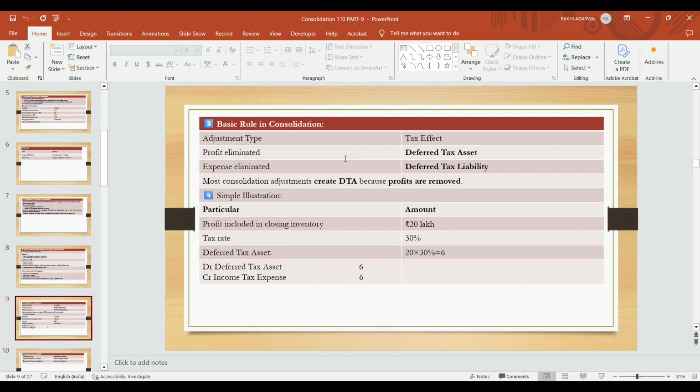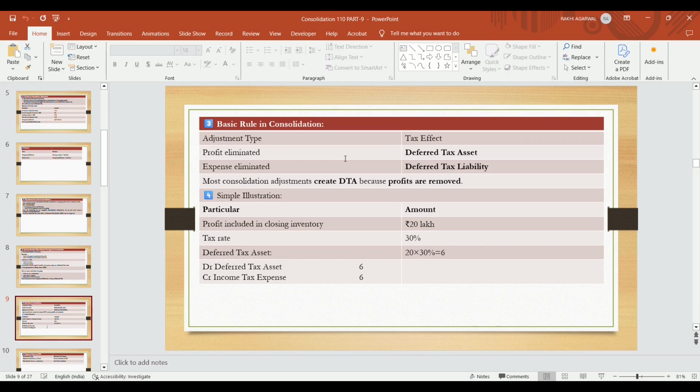Before consolidation, we had paid tax, but if the stock remains lying in the books, the profit we had recorded has to be reduced at the time of consolidation. That profit is to be eliminated. For that, we have to create a deferred tax asset because we had overpaid the tax on the extra profit which we have eliminated from the consolidation.